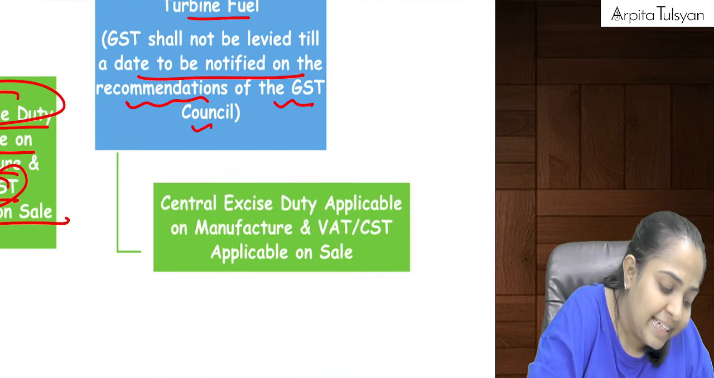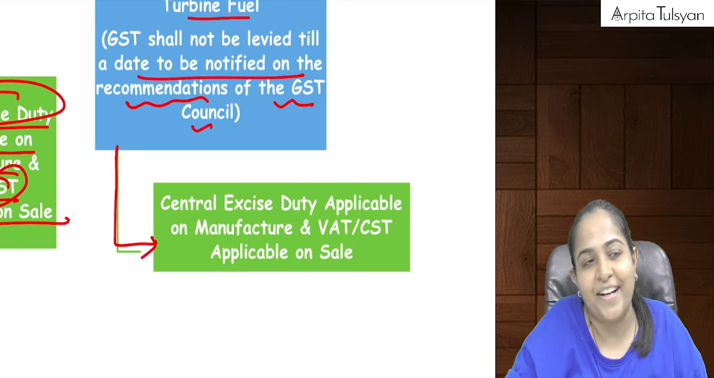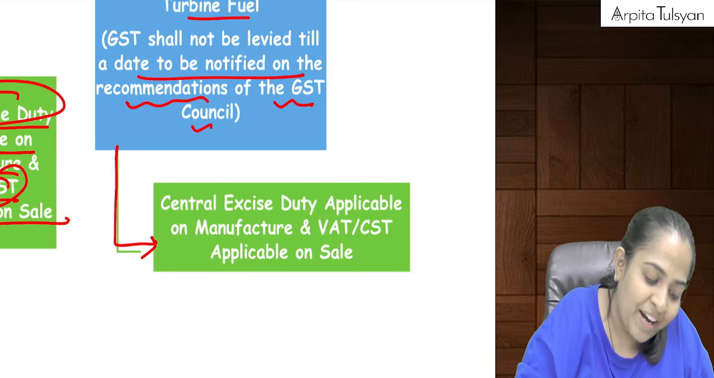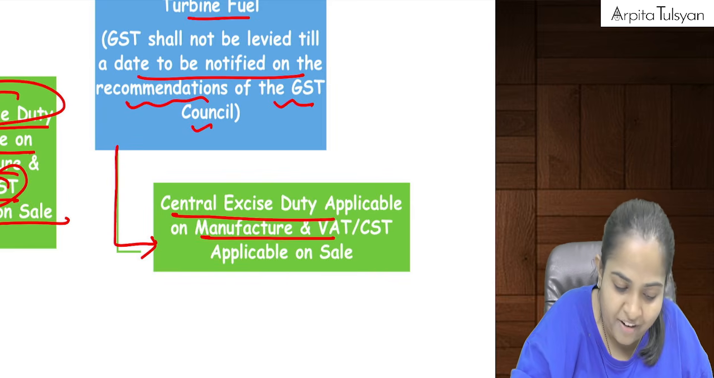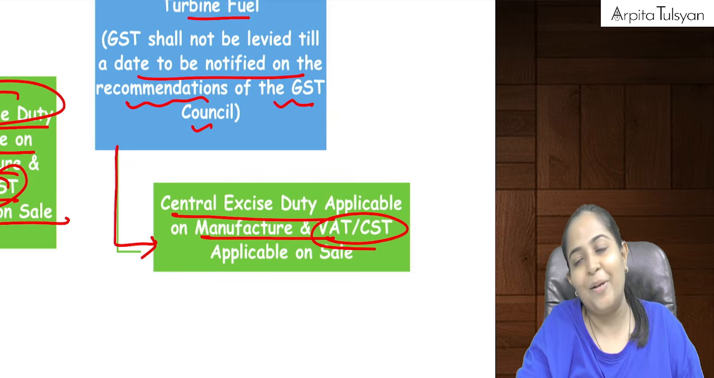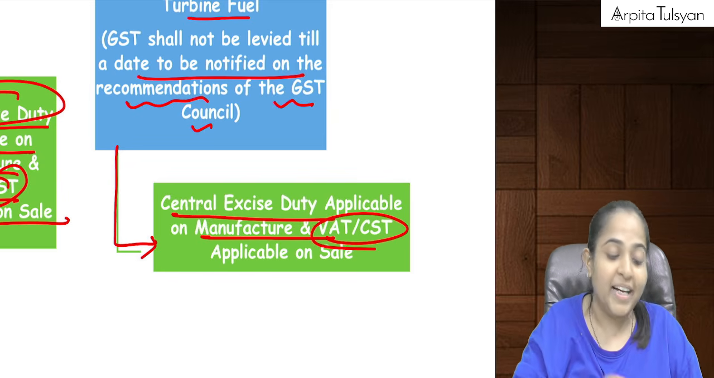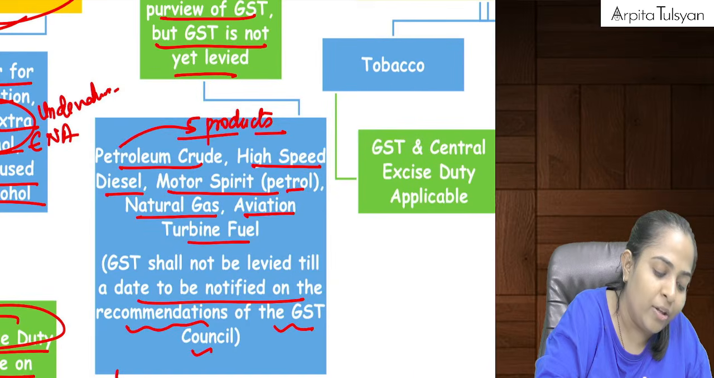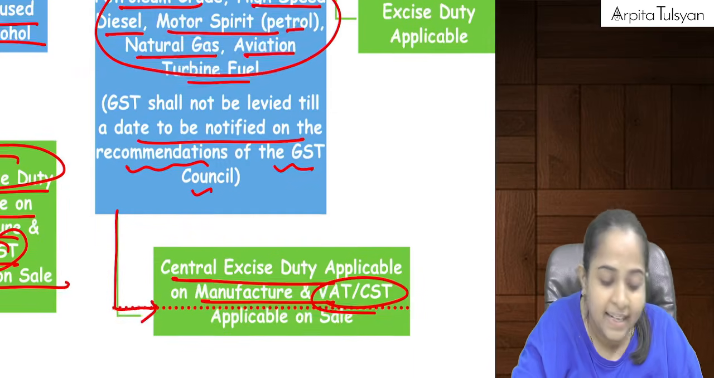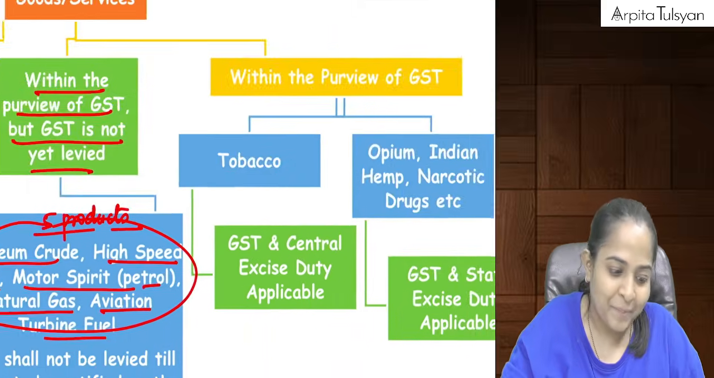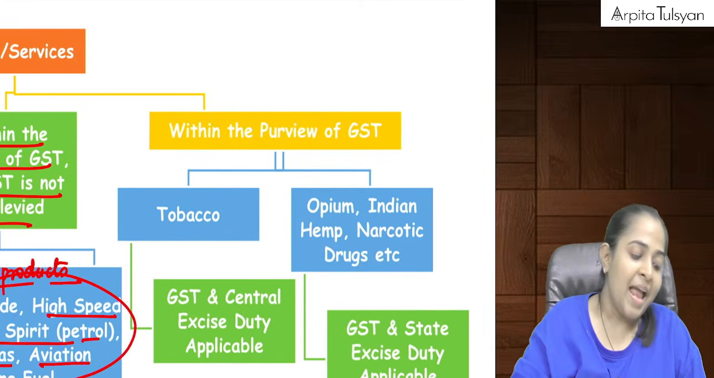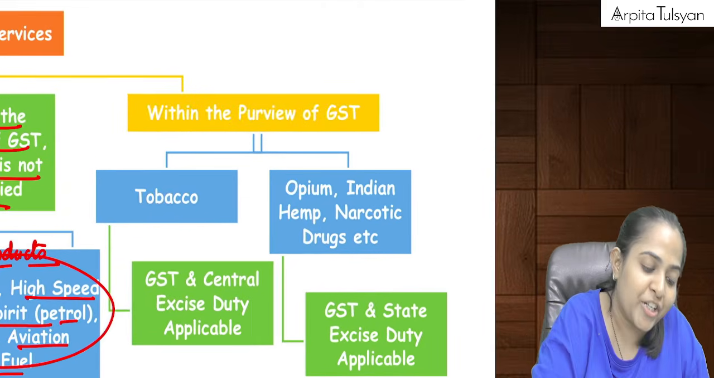Till the time it is notified, central excise duty is applicable on manufacturing, and VAT or CST is applicable on sale. The day GST becomes applicable on these products, the price will be regulated and also the old taxes will be totally abolished on that. Okay, now going on to some special products.